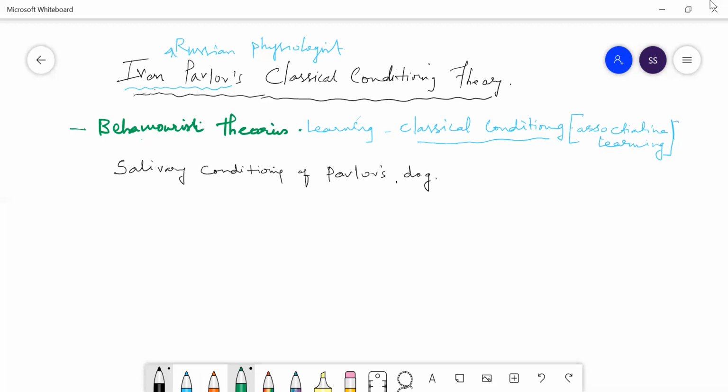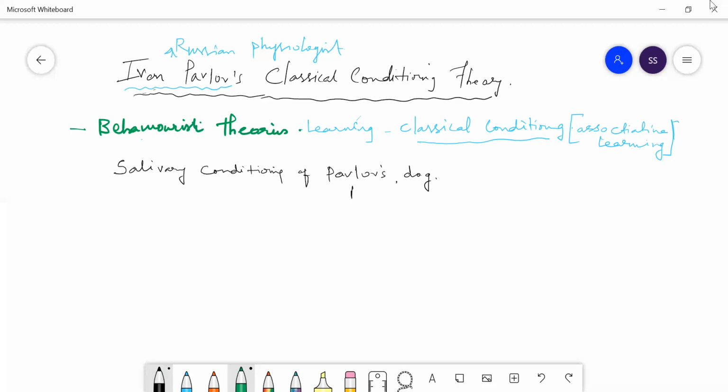So let us understand. See, during his research on the physiology of digestion in dogs, Pavlov himself noticed that rather than simply salivating in the presence of meat powder, the dog began to salivate in the presence of the lab technician who normally fed them.